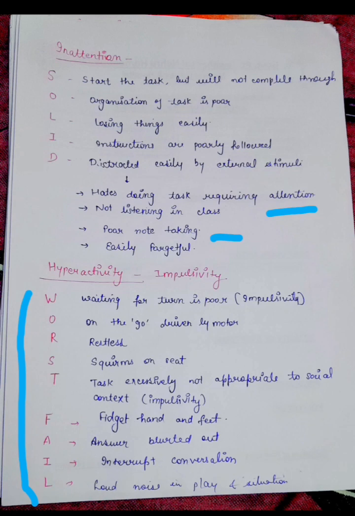O is on the go, driven by a motor. R is restlessness, S is squirms on the seat. T is task excessively not appropriate to social context. F is fidget hand and feet, answers blurted out, interrupts conversation, loud noise in play and situation. These are all hyperactivity.